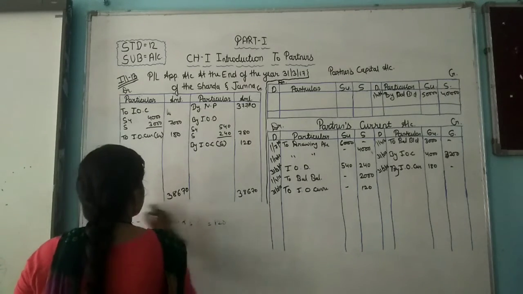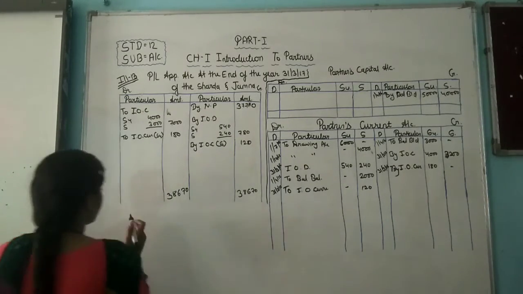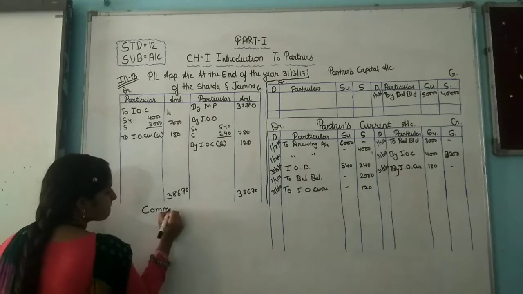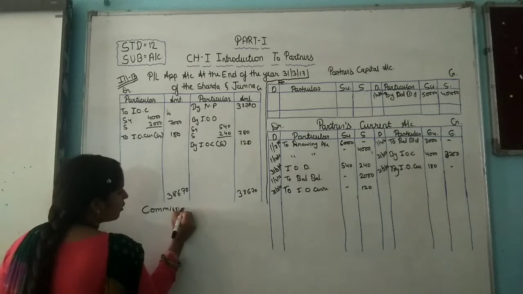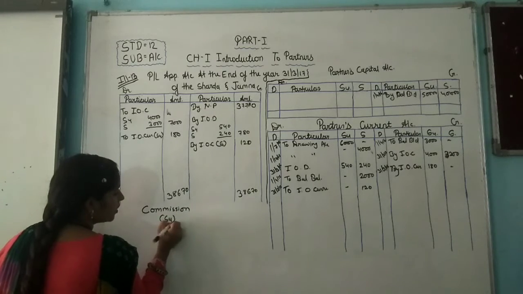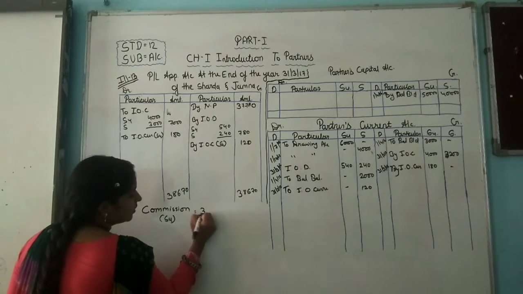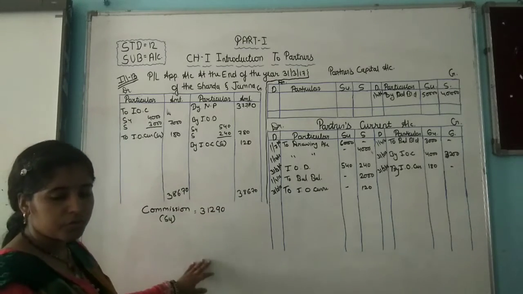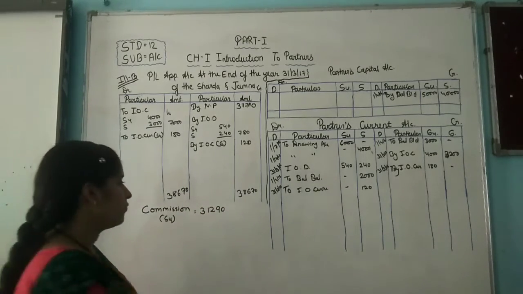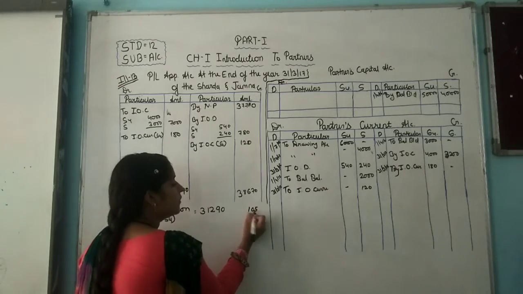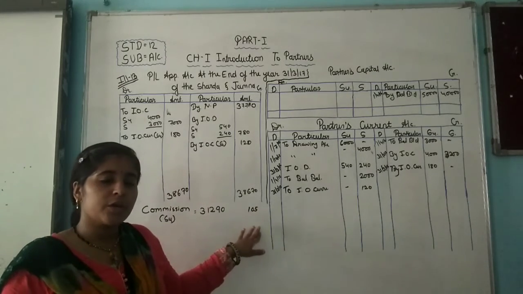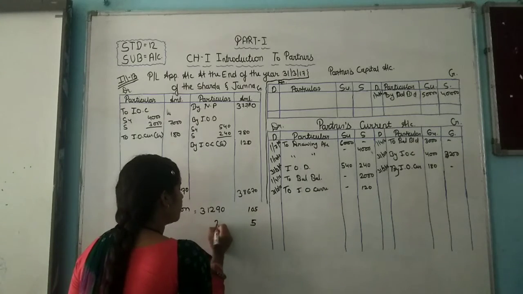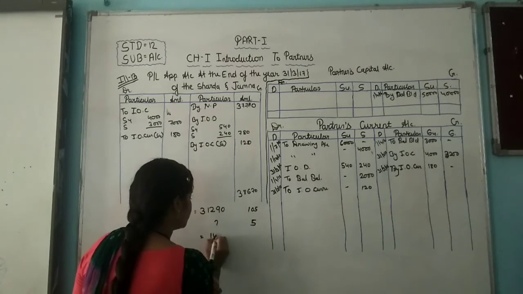Okay, so here commission of Sudhanshu. 31,290 is equal to 105. Okay, so here 100 is the divisible profit and 5 is commission. So for 5 commission is what?